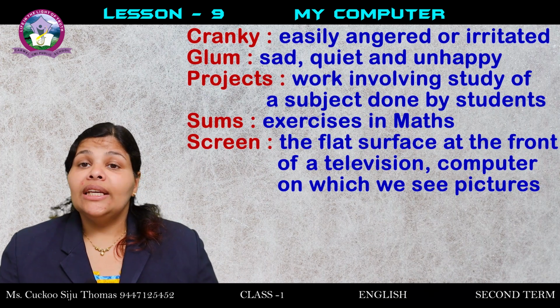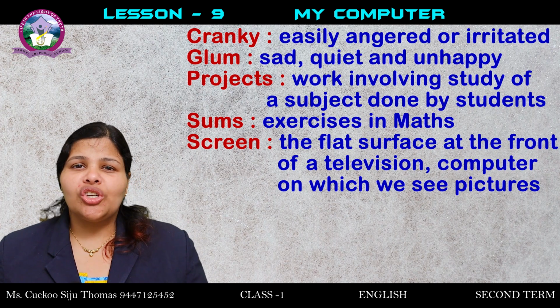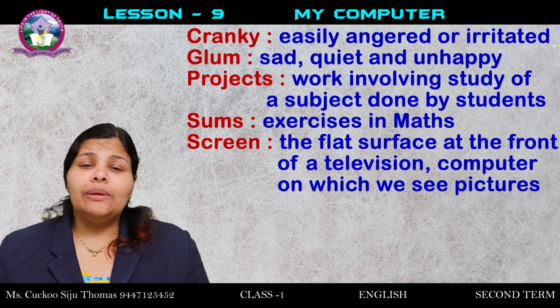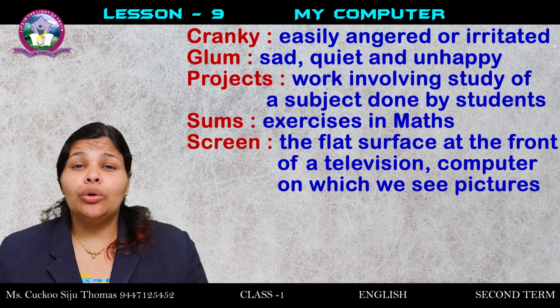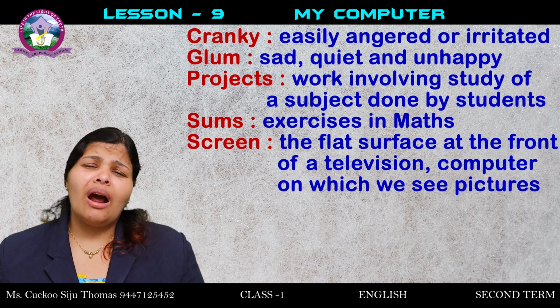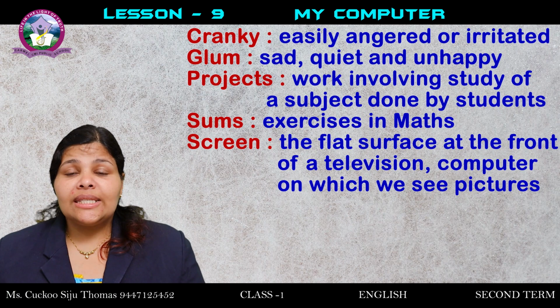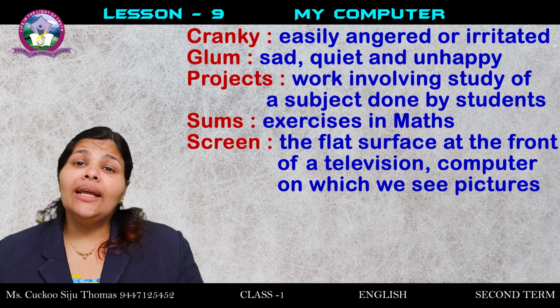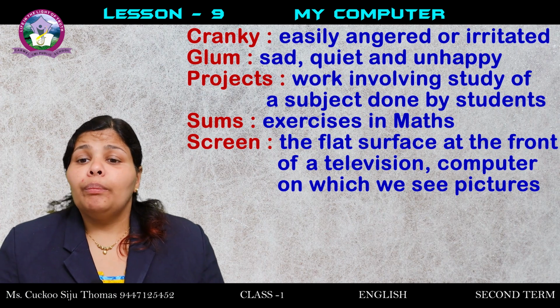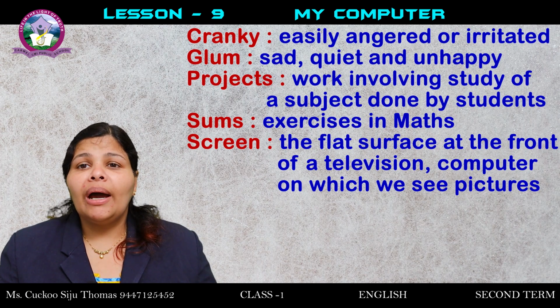Cranky: easily angered or irritated. We say sometimes small children cry to sleep. They get irritated when they want to go to sleep. If they are not put to sleep, what would the little kids do? They start crying and they become cranky. Glum: sad, quiet and unhappy. Projects: work involving study of a subject done by students.